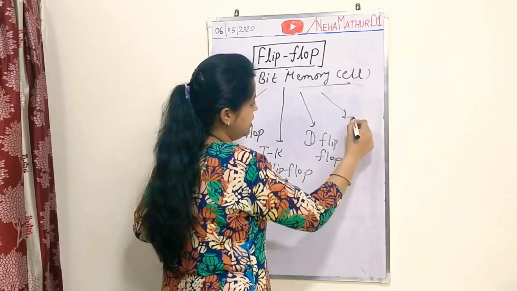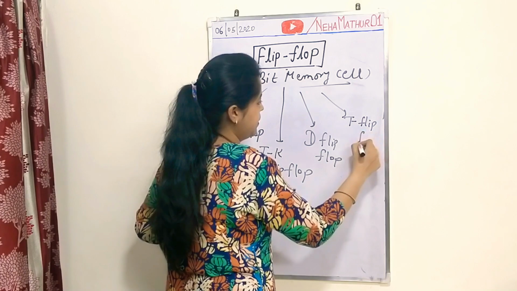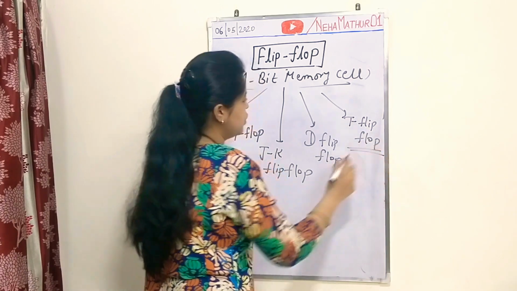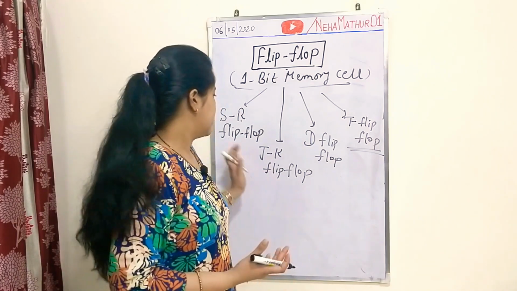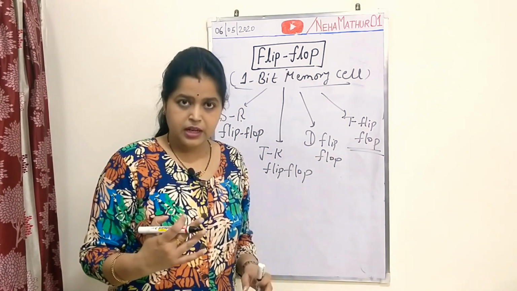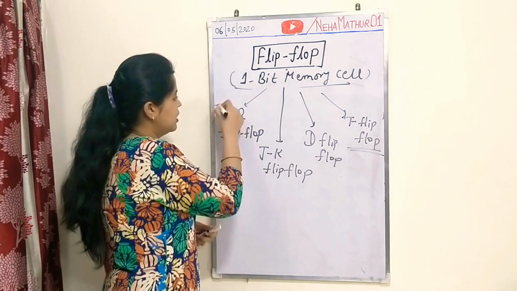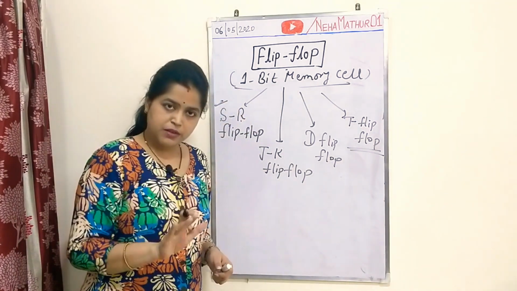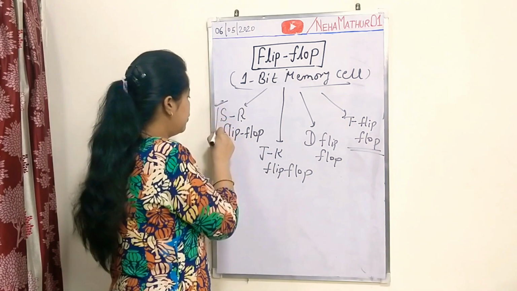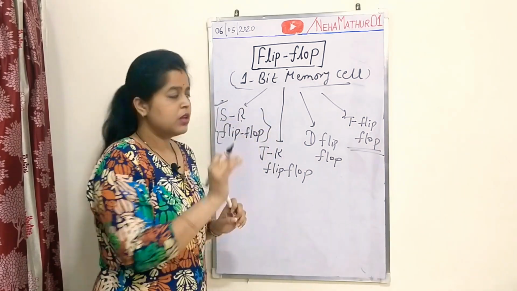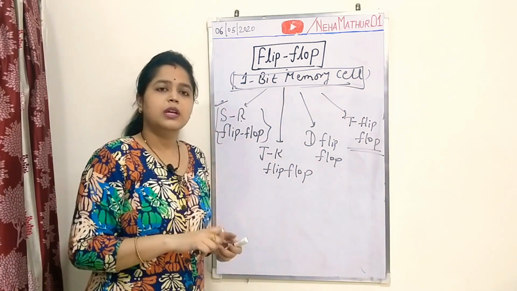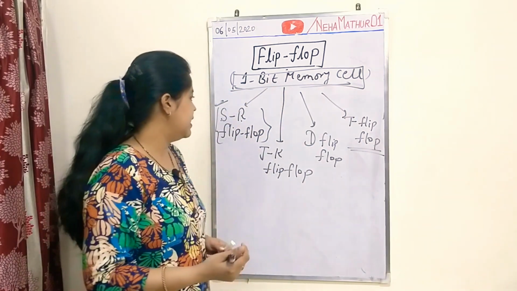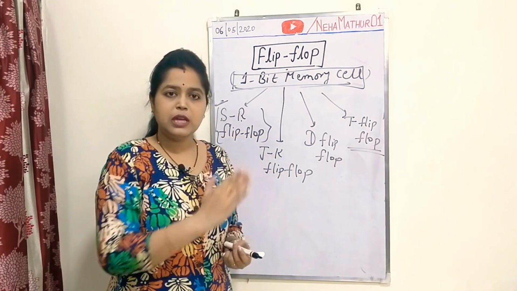And the fourth category is the T flip-flop. So these are the classification of flip-flops into 4 categories, and we'll start with the SR flip-flop, which will overcome the issue of the 1-bit memory cell designed with the help of 2 NAND gates. So now we'll deal one by one with all the categories of flip-flop.